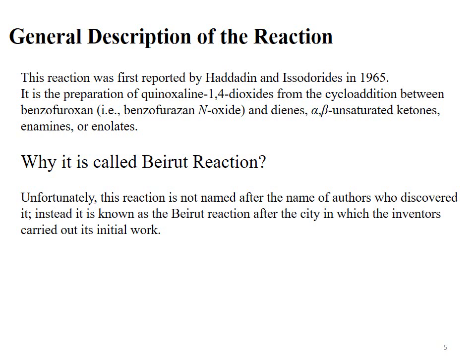General description of the reaction. This reaction was first reported by Haddadin and Isidore Rees in 1965. Both scientists collectively discovered and reported this reaction in 1965. Definition: it is the preparation of quinoxaline 1,4-dioxide from the cycloaddition reaction between benzofuroxan, that is benzofurazan N-oxide, and dienes, alpha beta unsaturated ketones, or enamines or enolates.